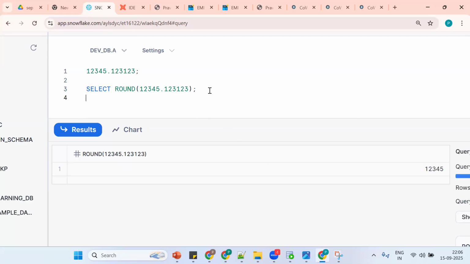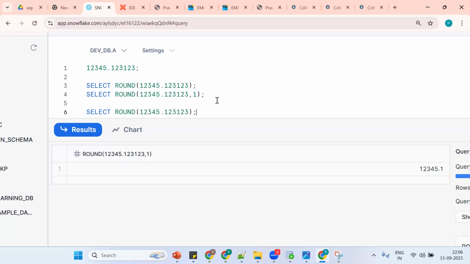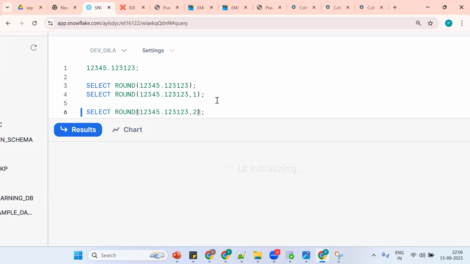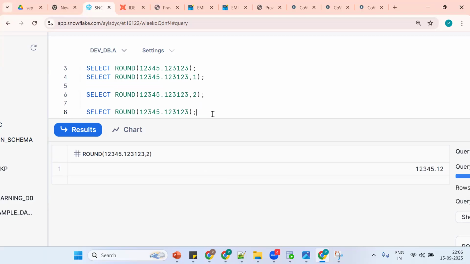Okay, when I put comma 1, it means after the decimal we should extract 1 character. Same thing, comma 2. What's the exact output? Tell me. 0.12. Okay, that's perfect.